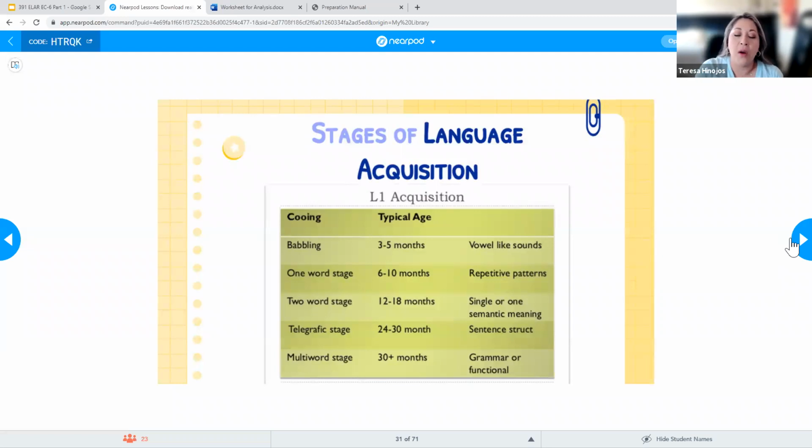So again, we kind of talked about this when we were talking about the science of teaching reading, but the way that humans are going to be getting that language acquisition is going to start when they're about 3 to 5 months old, and that'll start with that babbling. So they'll just be making baby noises.